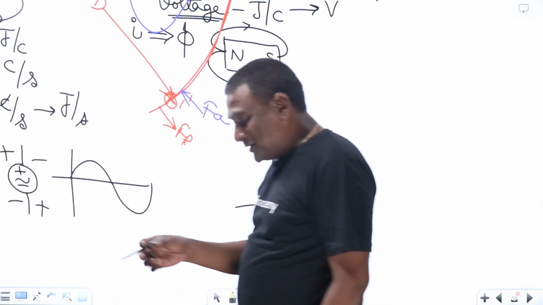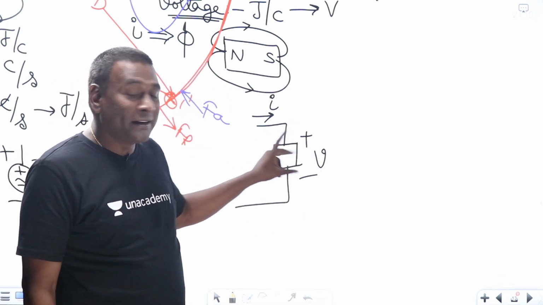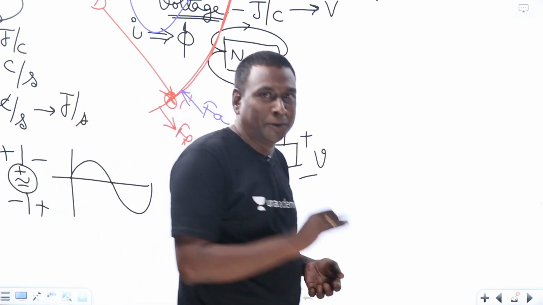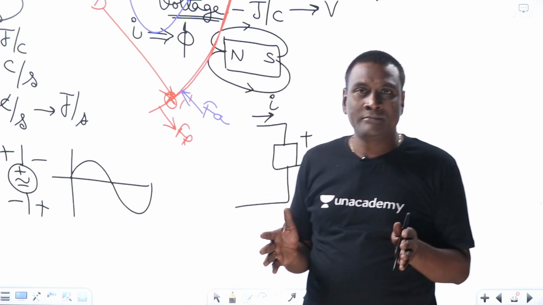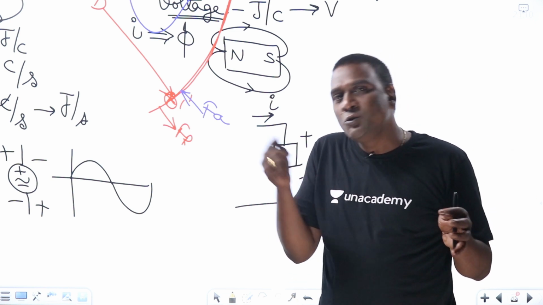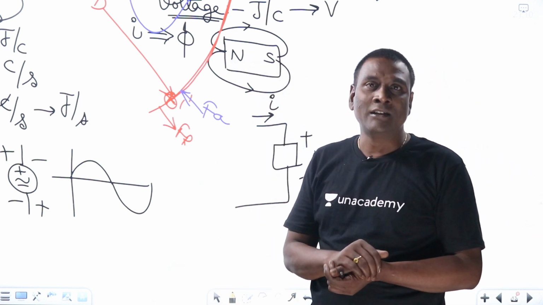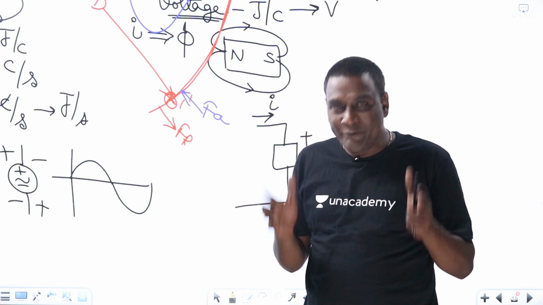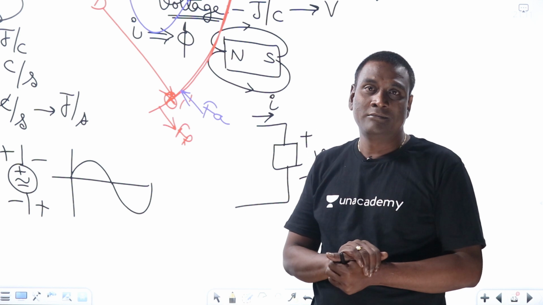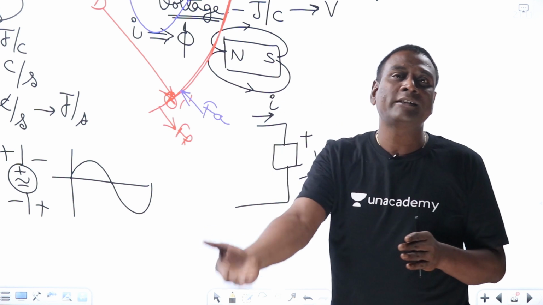For example, if I give a battery, and if I don't keep plus minus polarities or if I don't give direction for current, I'll tell you how foolish it is. If you take a battery or an electrical generator directly, what are the things you are supposed to connect to the generator? Load has to be connected. Our incandescent lamps have to be connected. Our ceiling fans have to be connected. If I gift you a generator, what are you supposed to do? You should connect that to a fan. Right? If I give you a fully charged battery, you are supposed to connect it to a resistor or some kind of load.